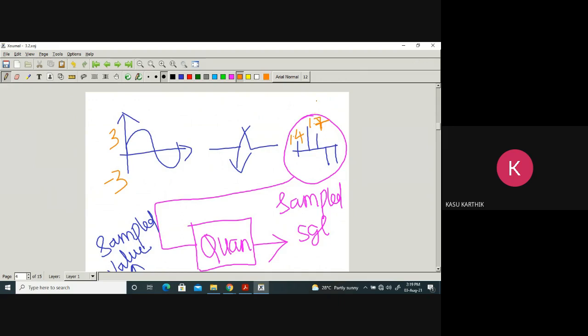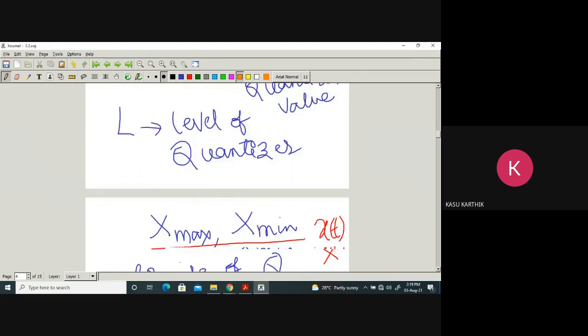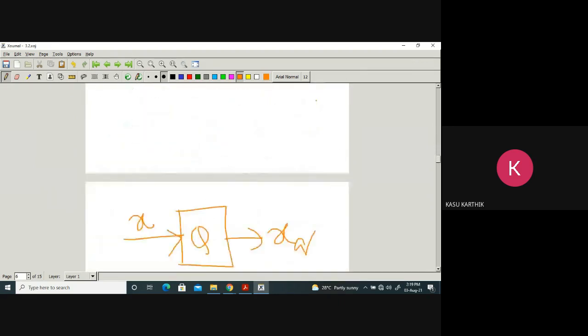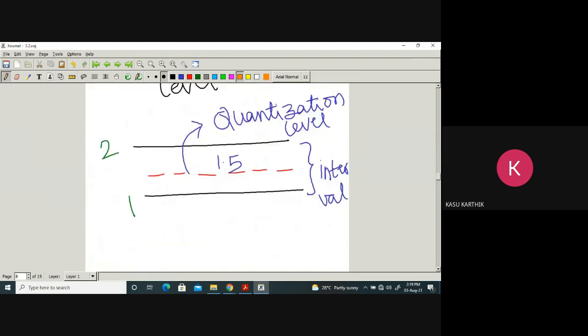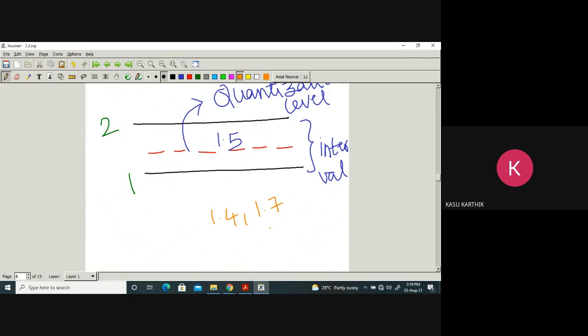Now they have to be quantized. 1.4, 1.7 are input to the quantizer because they are sampled values. What is the output of the quantizer? These two values lie between 1 and 2. Do you agree or not? 1.4, 1.7 lie between 1 and 2, which means they lie in this interval.